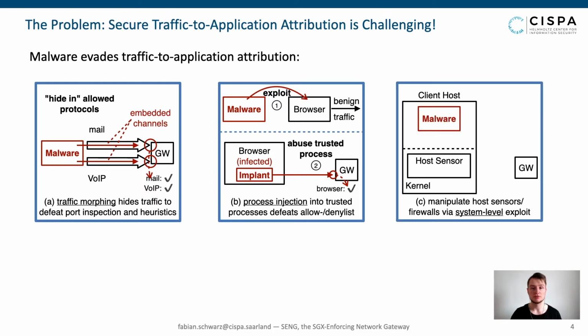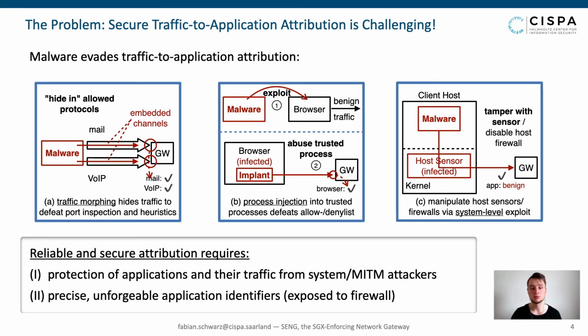Third, malware can perform a system-level exploit to completely subvert host sensors and spoof application identifiers. The bottom line is that current approaches fall short of providing secure per-application policies because they fail to protect trusted applications and their traffic against system-level attackers, and they do not base their traffic attribution on precise, unforgeable application identifiers.